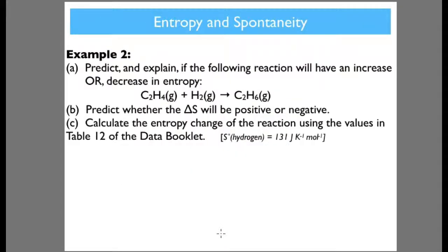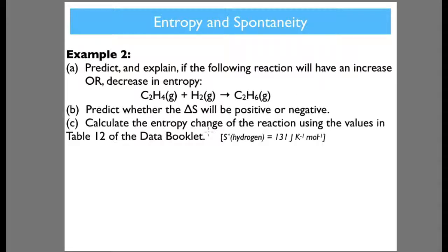Example 2. Predict and explain if the following reaction will have an increase or a decrease in entropy. Well, we can see it is gas, gas, going to a gas. So there's 2 moles of gas over here, 1 mole of gas there. So it's going to be a decrease in entropy. So it's going to be negative.